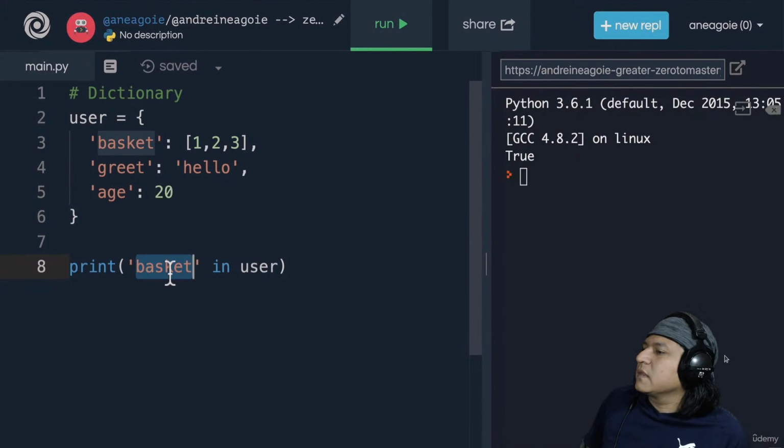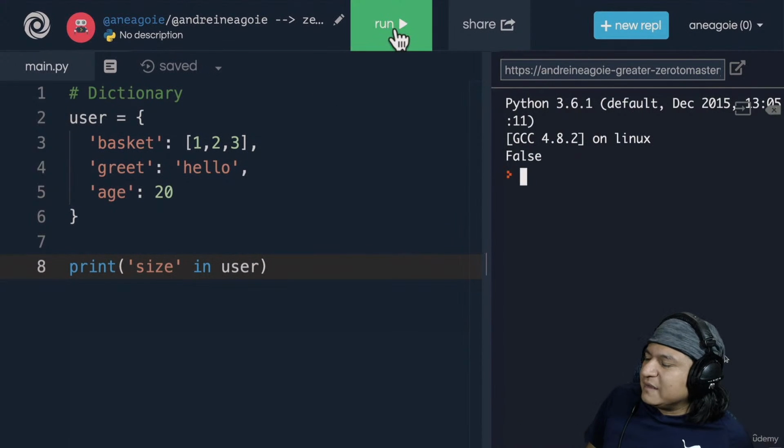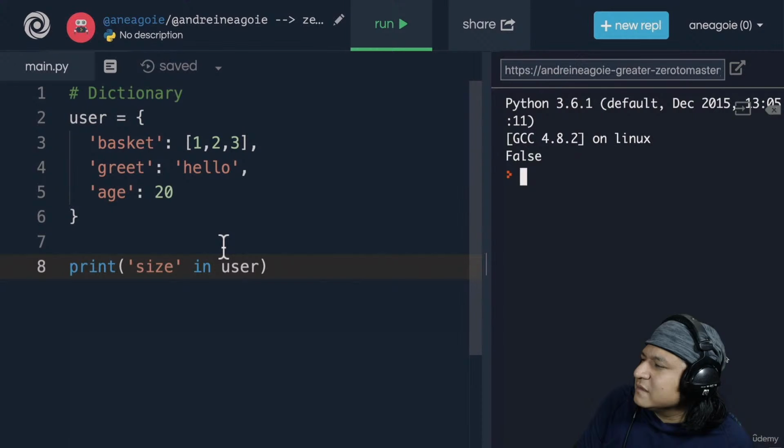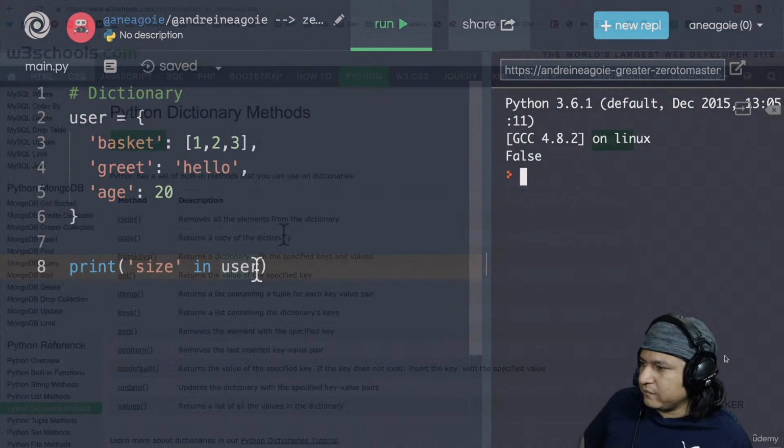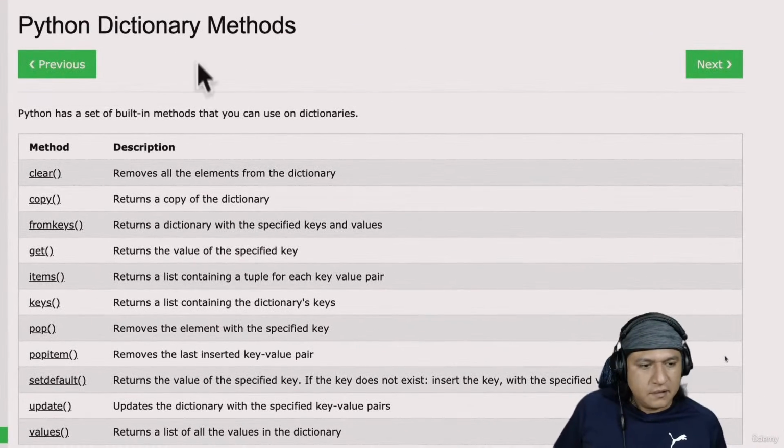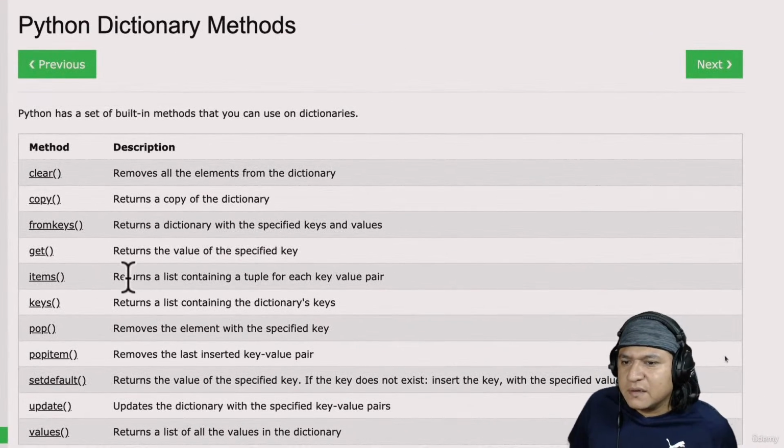What about the size? Does that exist? No, that's false. That does not exist in user. But here is where it gets really interesting. And this, again, is another dictionary method that we can use. And by the way, you can see that there's not that many dictionary methods. Luckily, we're going to go over the main ones here.